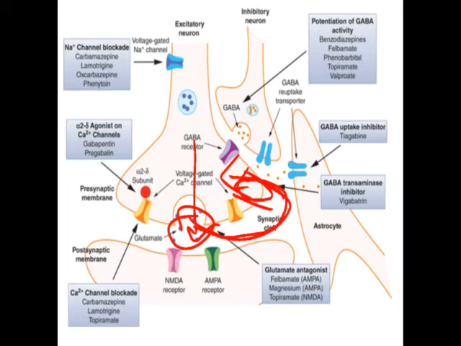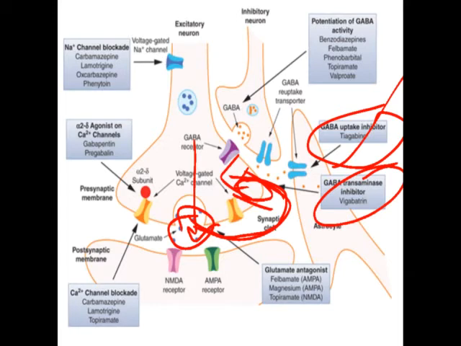So in this way the different drugs act. So this GABA uptake can be inhibited by tiagabine. Vigabatrin is responsible for the inhibition of the enzyme called GABA transaminase. Okay, so in this way, other GABAergic drugs, GABA modulators, they work by this way.